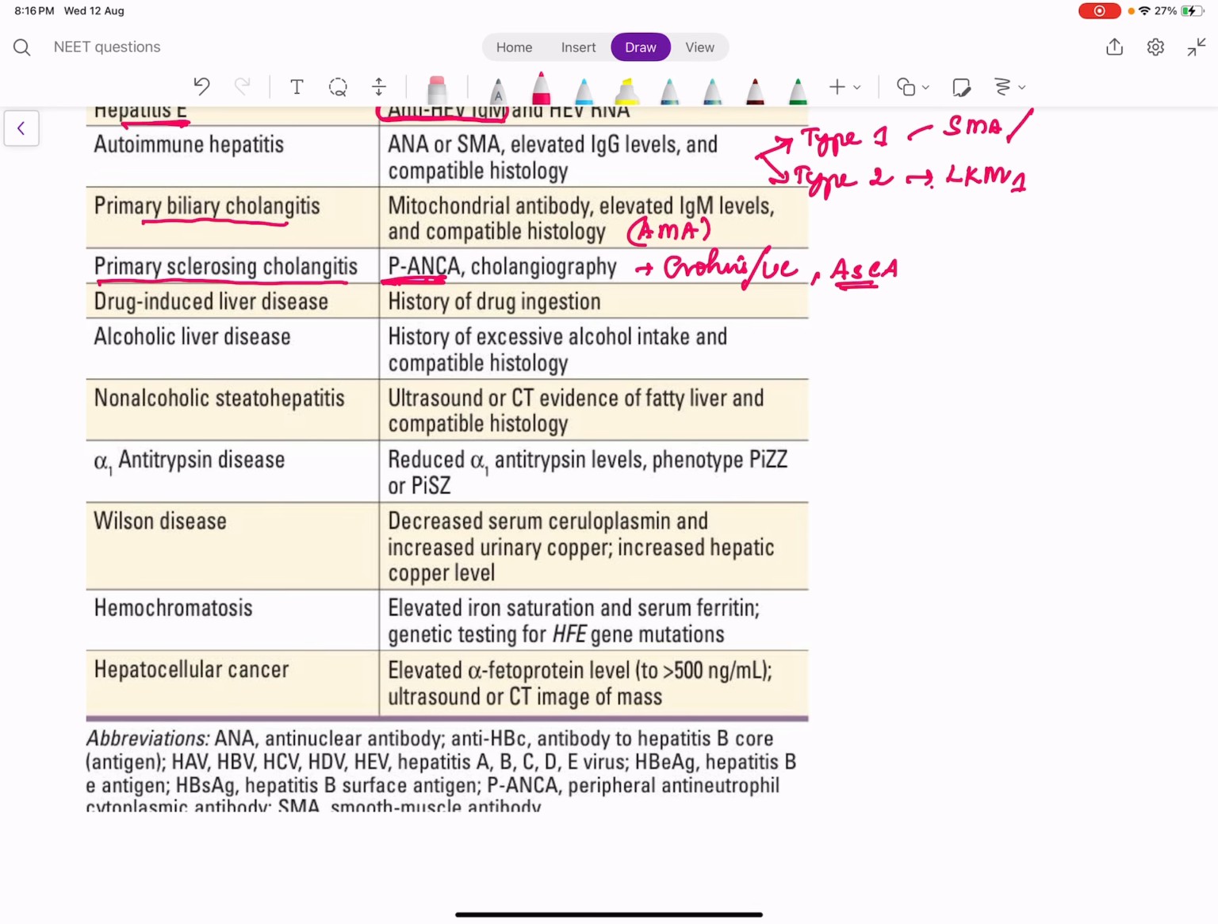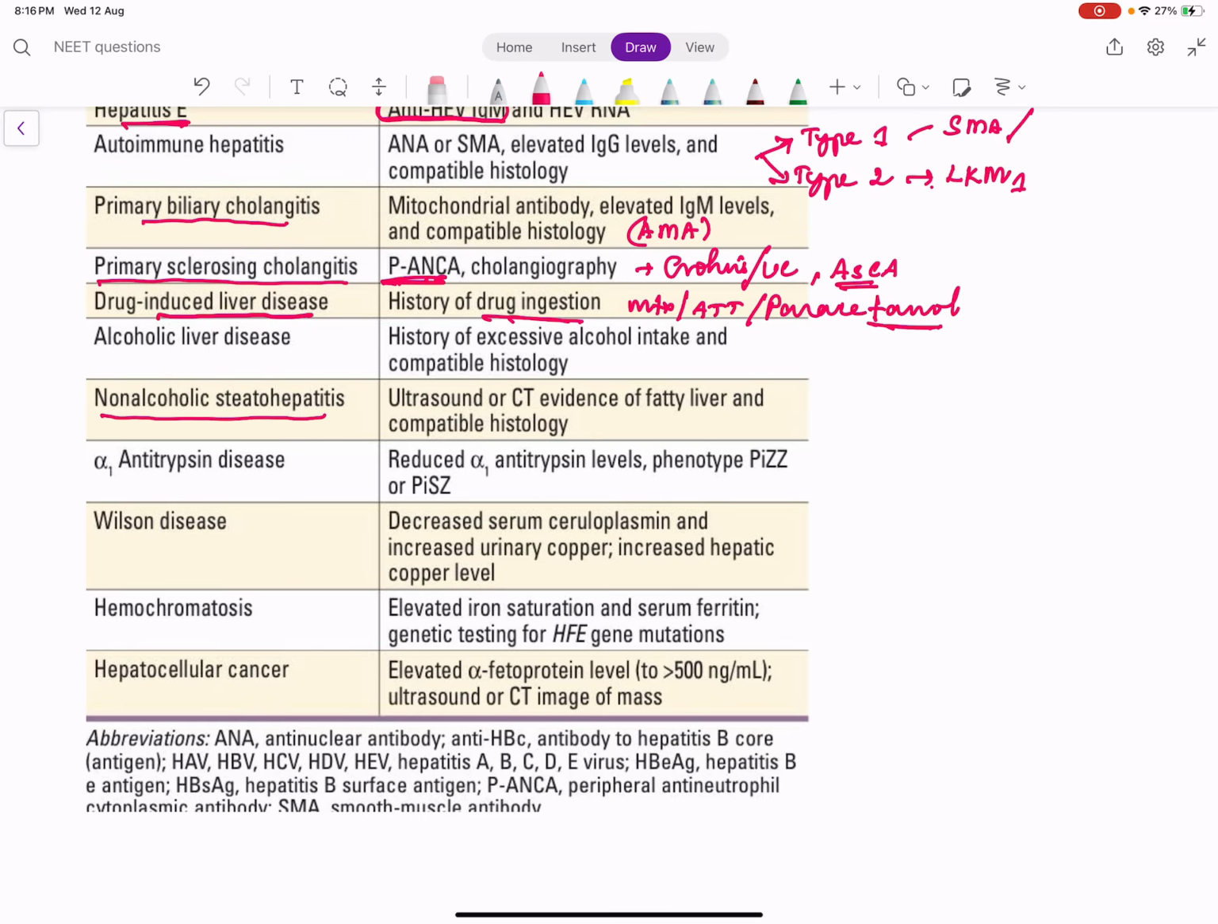More than 60 grams of alcohol in males or more than 40 grams of alcohol in females per day for around 10 years. What is drug-induced liver disease? When there is a history of drug ingestion, for example, methotrexate, history of ATT intake, or history of paracetamol, if it is there, there is no need of any investigation. It straight away tells that it is drug-induced liver injury.